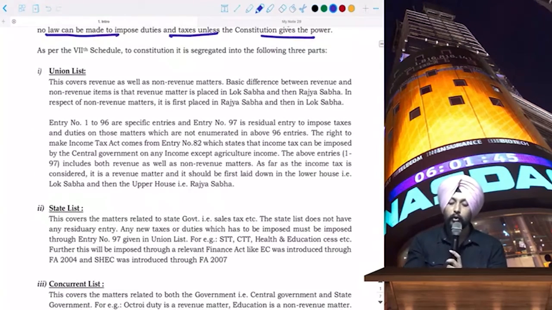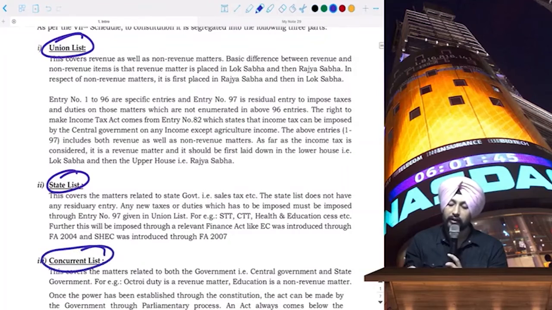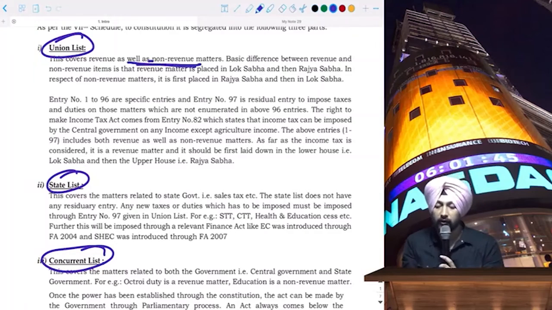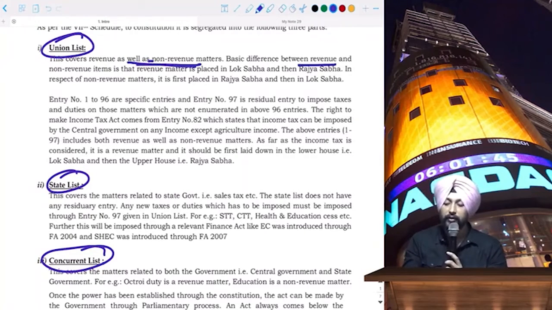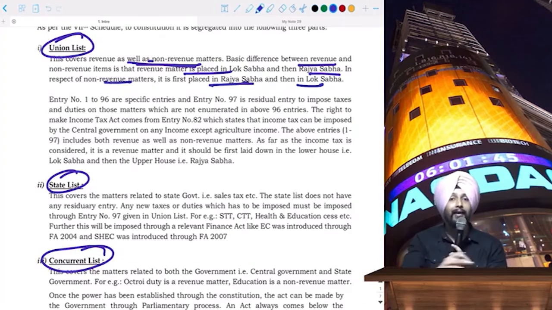As I told you, there are 3 different parts of this Constitution. One is the union list, one is the state list, and one is the concurrent list. There are 2 types of matters: the revenue matter and the non-revenue matter. The basic difference is that a revenue matter is placed in Lok Sabha and then the Rajya Sabha. In respect of non-revenue matters, it is first placed in Rajya Sabha and then it goes to the Lok Sabha, for which I have already given you the logical understanding.